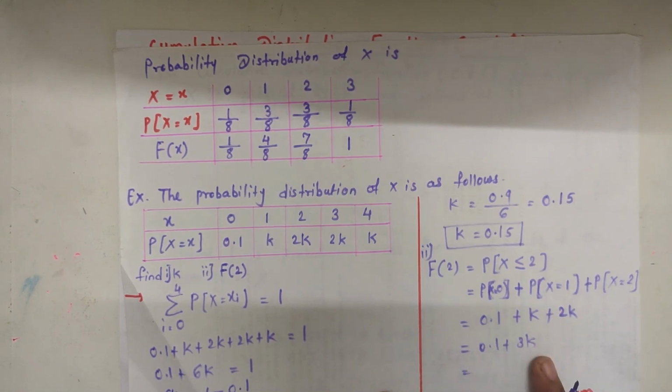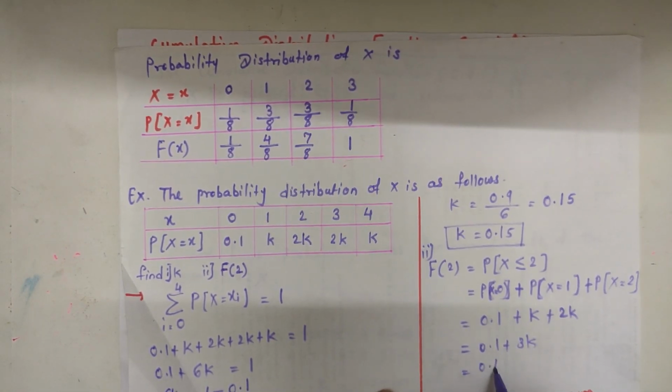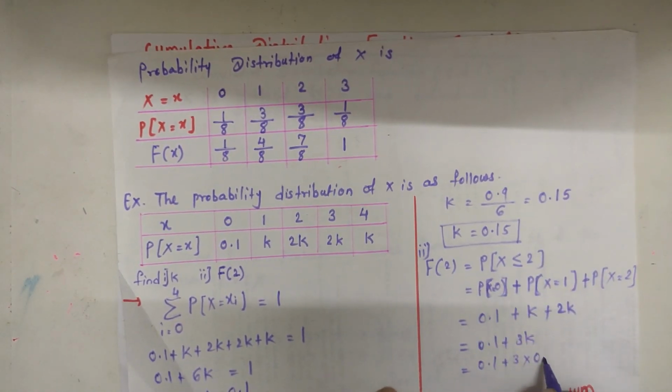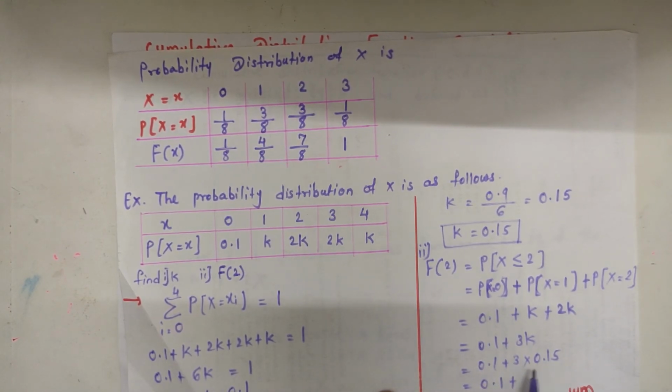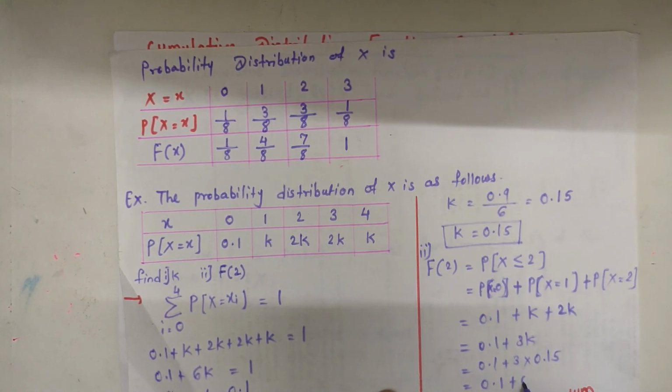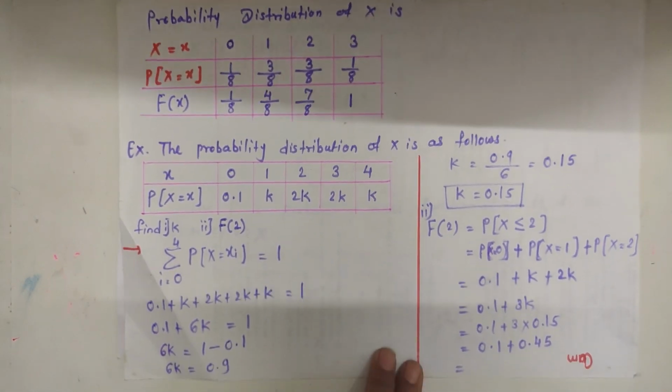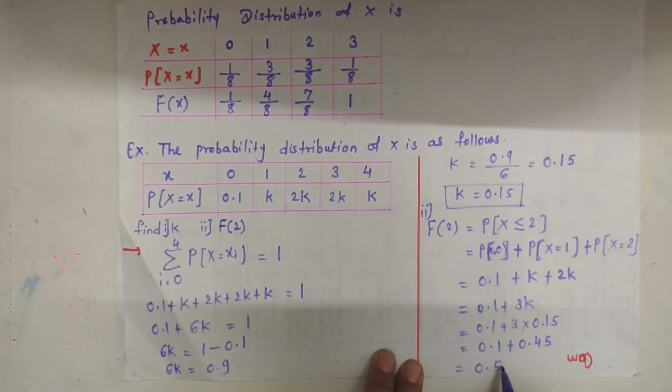Substituting the value of k, 0.1 plus 3 into 0.15, that is 0.1 plus 0.45, which is equal to 0.55.